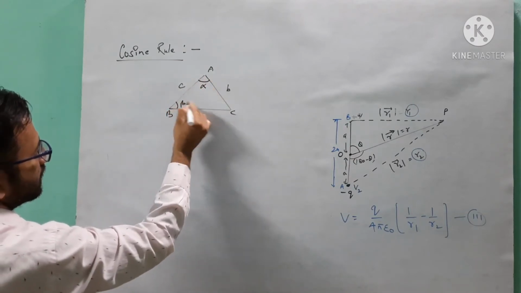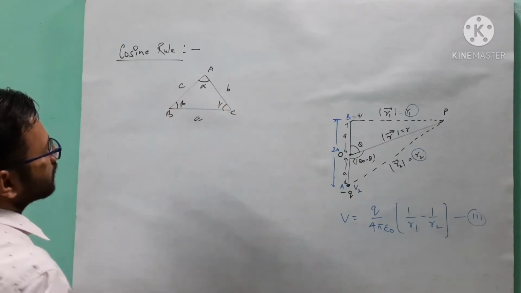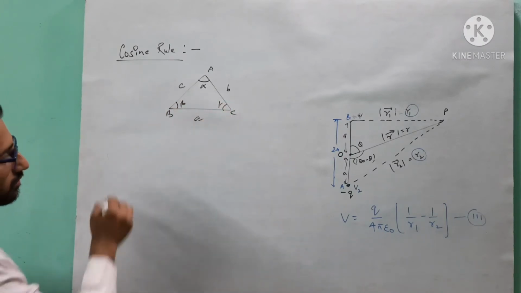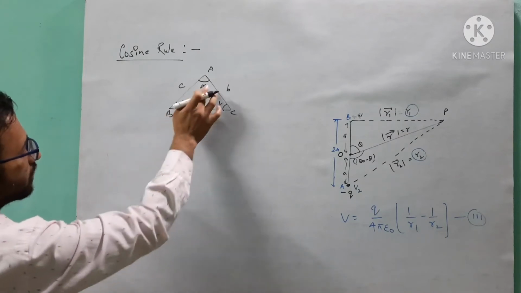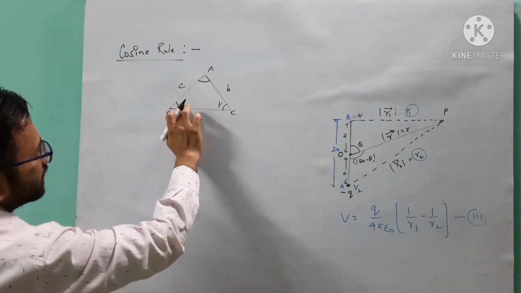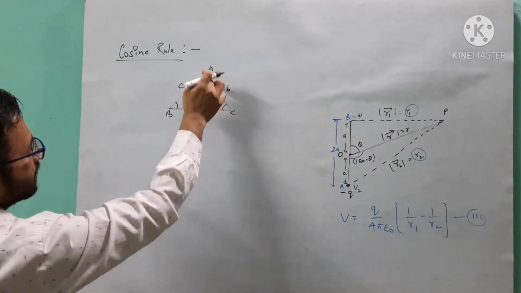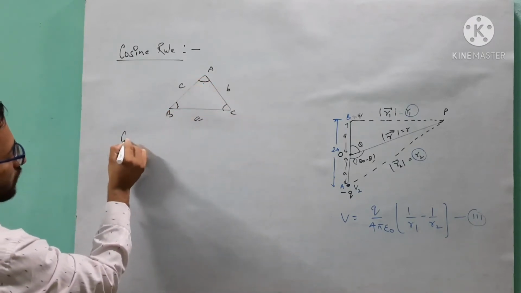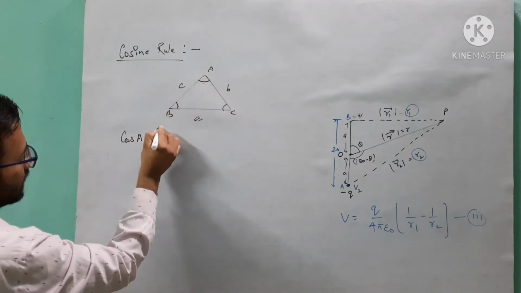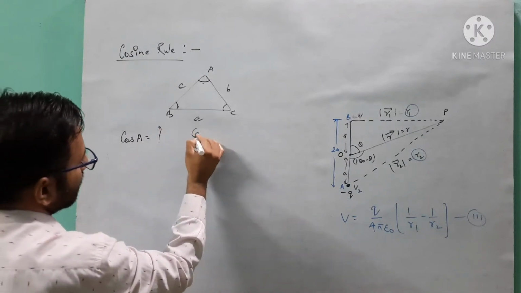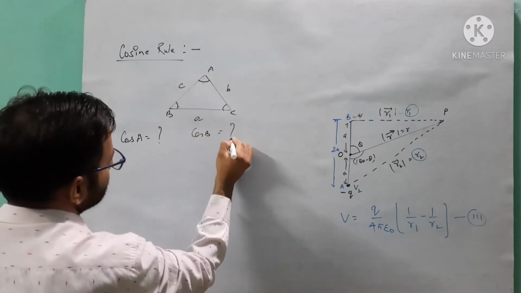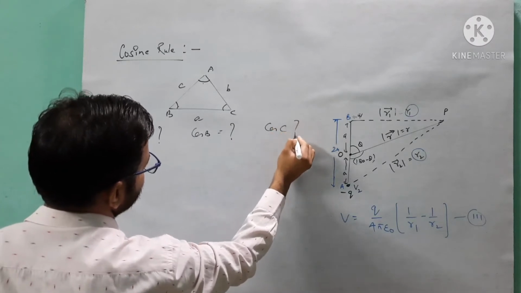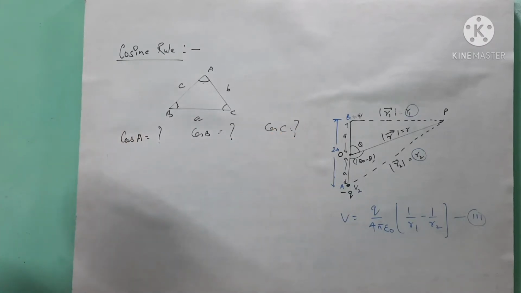Angle A is here, B is here, C is here. If you want to know cos A, cos B and cos C, what will you do? How will you get the answer? You will use the cosine rule or cos rule.